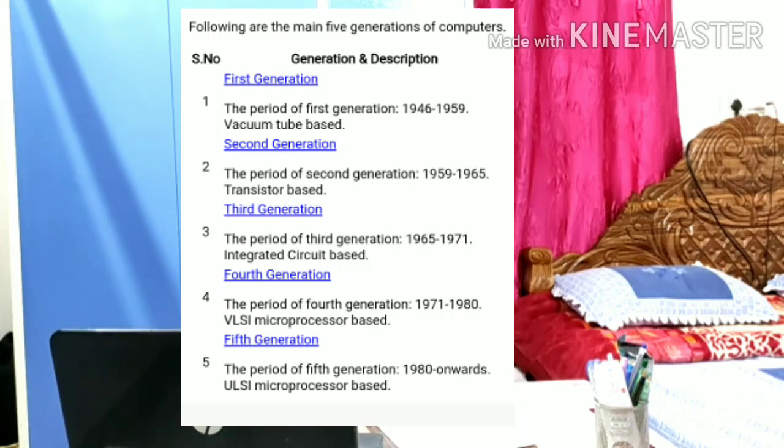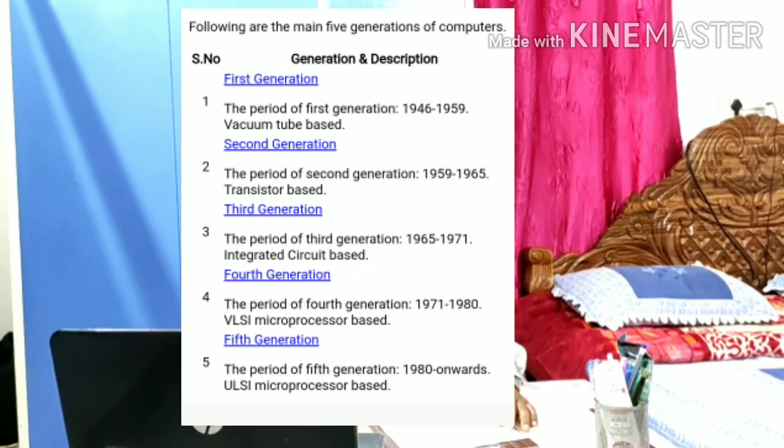So we have five generations of computer. What are those five generations? First generation, second generation, third generation, fourth generation, and fifth generation.